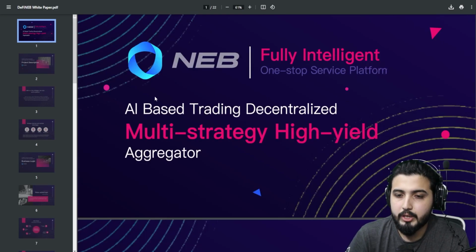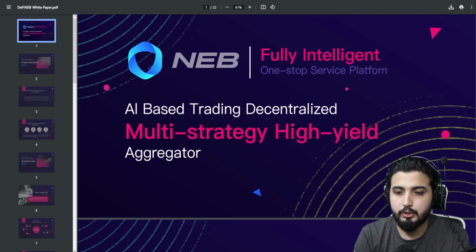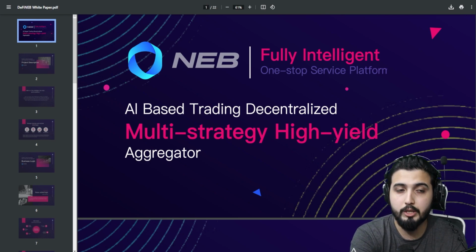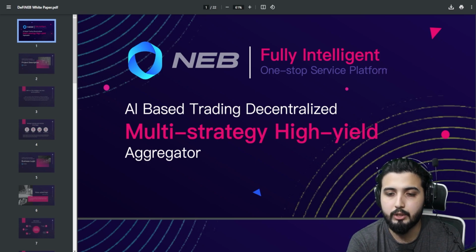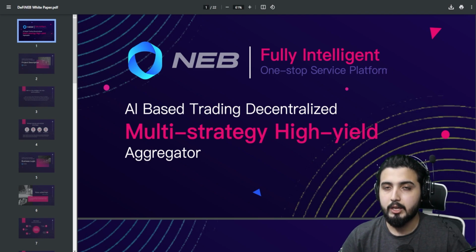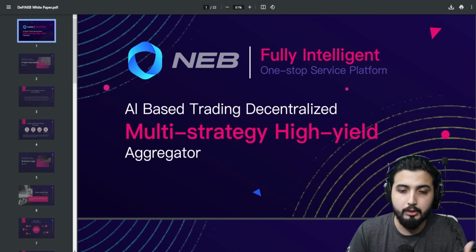So it says AI-based trading, decentralized multi-strategy, high yield aggregator. If you want to sum up NebBank in just one sentence, this is what it's going to be. This is a one-stop platform based on artificial intelligence, in which you can do decentralized trading. You have different strategies. There's not just one particular strategy that you can opt for; there are different strategies that you can go with, and they are all high yielding. And this is an aggregator, so it combines all things together. It aggregates different DeFi behaviors, so you don't have to move around different platforms and different blockchains.